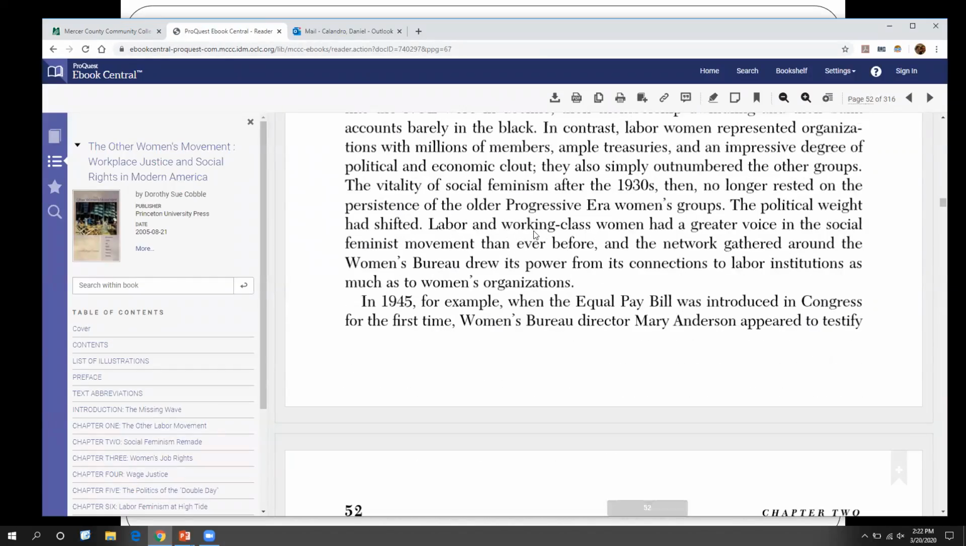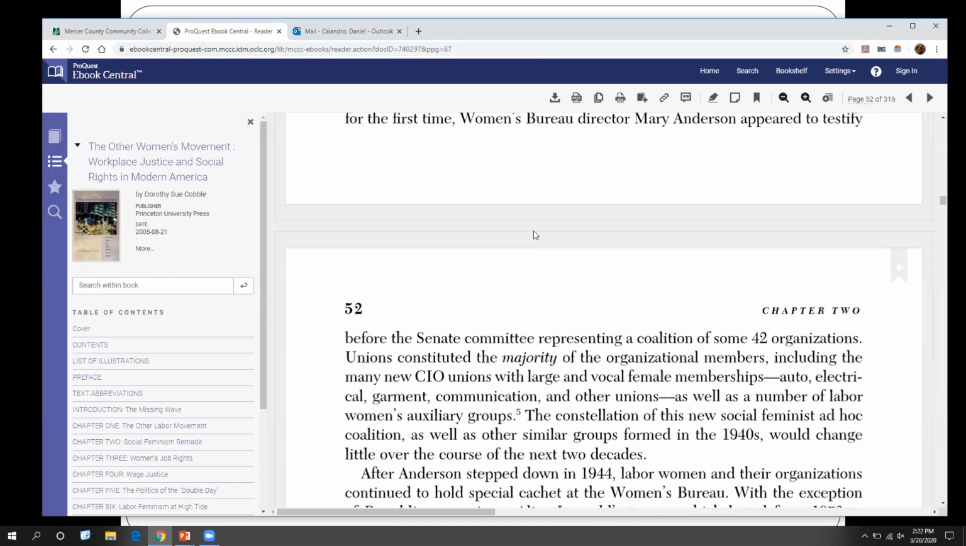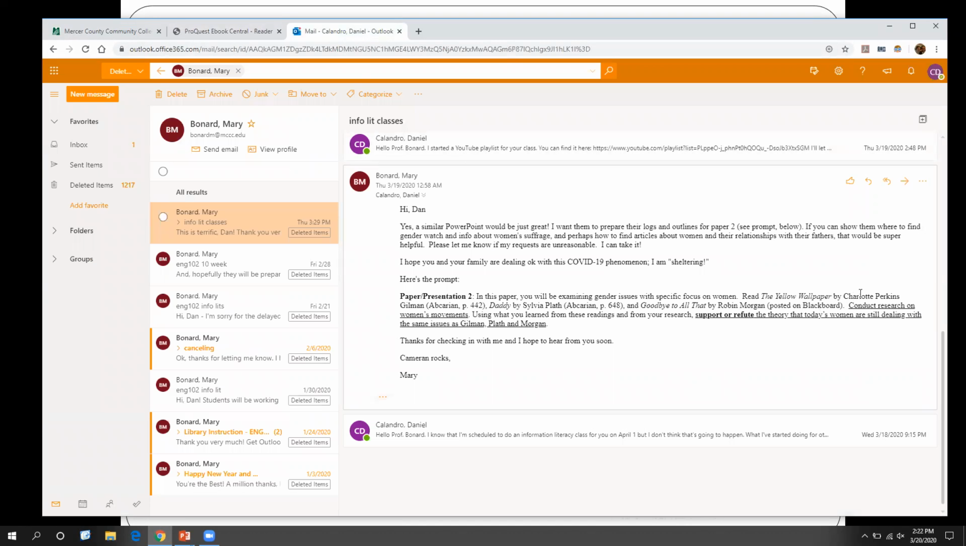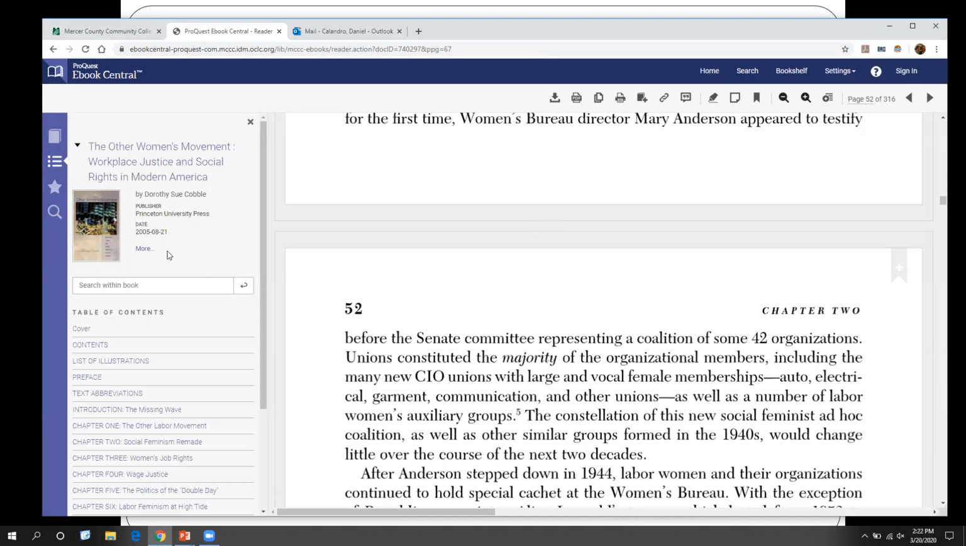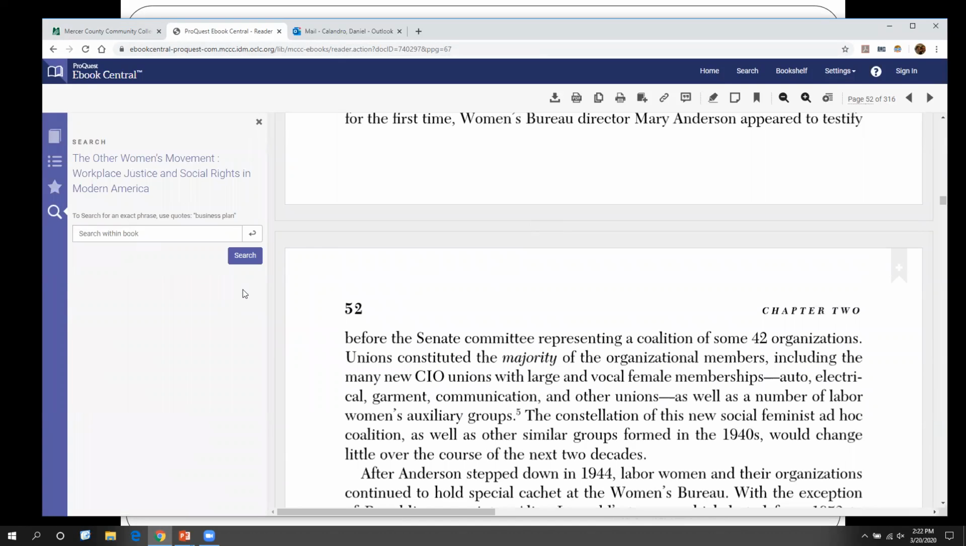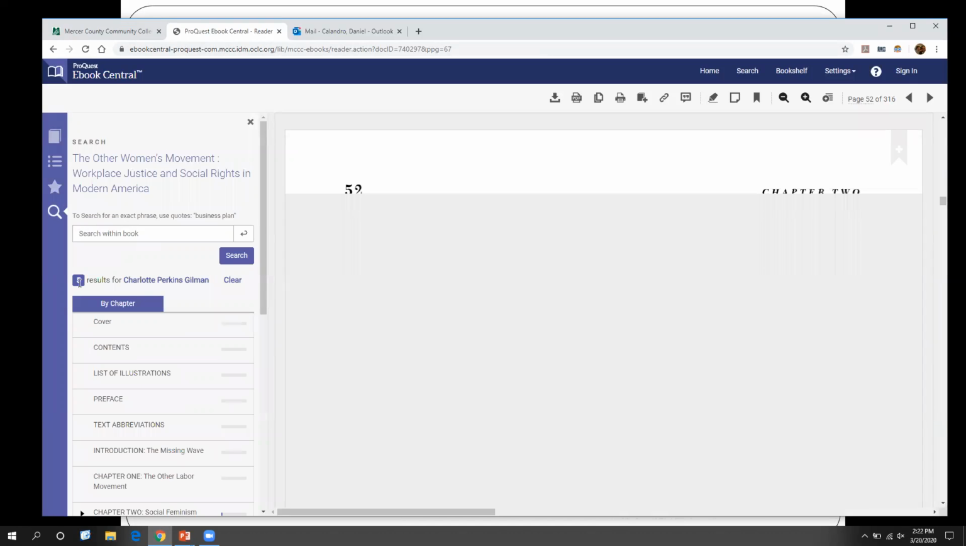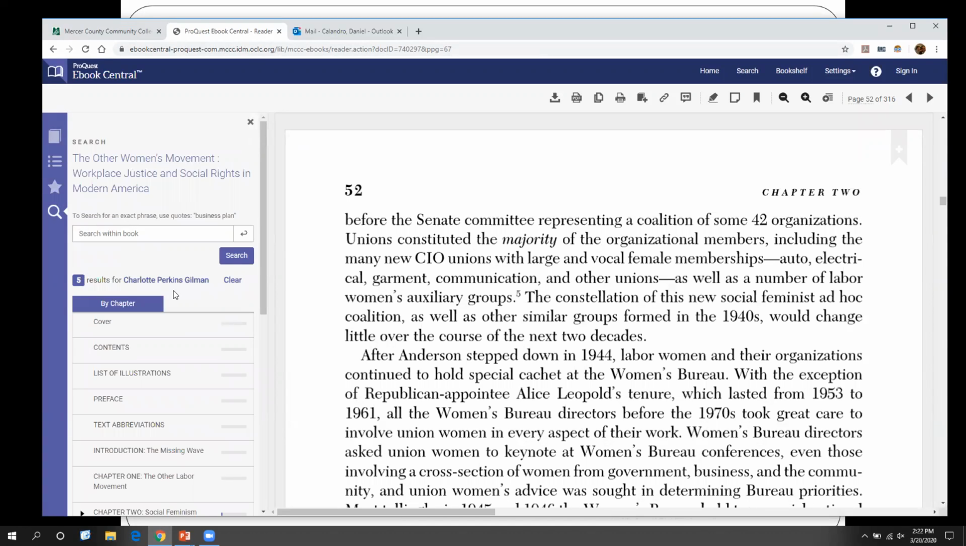Now, for you guys, if there's something in particular you're interested in, an author, an idea, a concept. So let's say we're interested in Charlotte Perkins Gilman. Here, we can take her name, we'll copy it, and with Ebrary, we can actually search within the book over here on the left. So I'll plug in Charlotte Perkins Gilman's name, see if she's in this book here. And there you can see it found 5 results in the book.